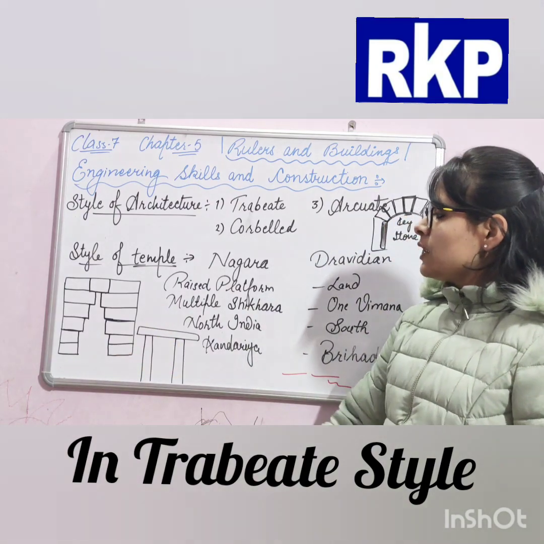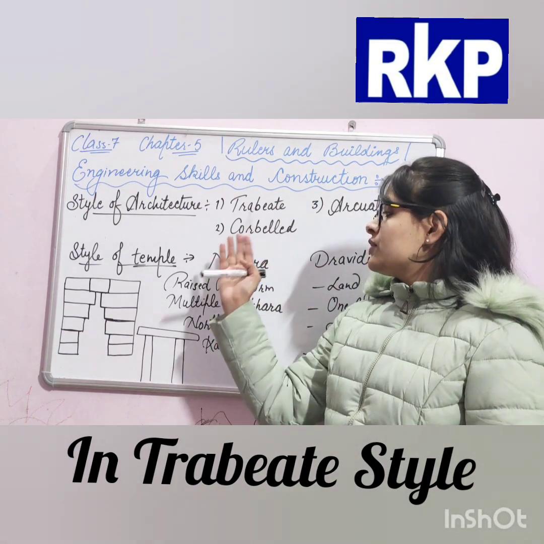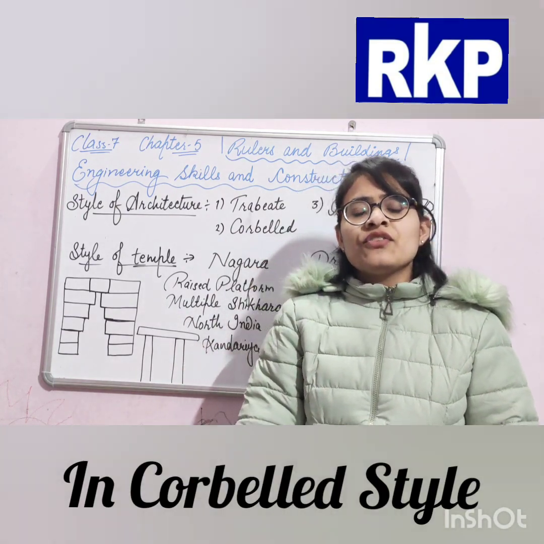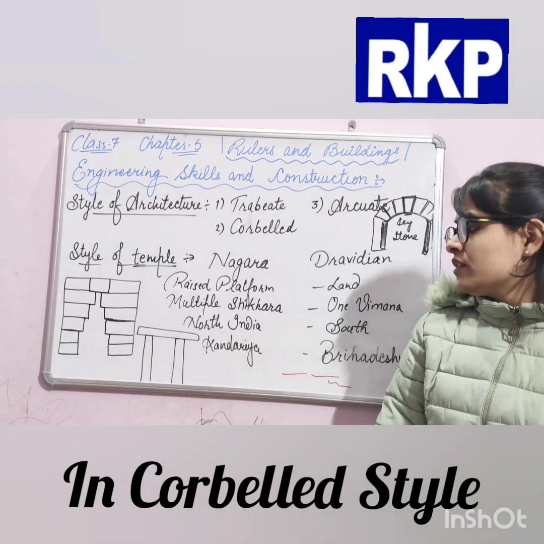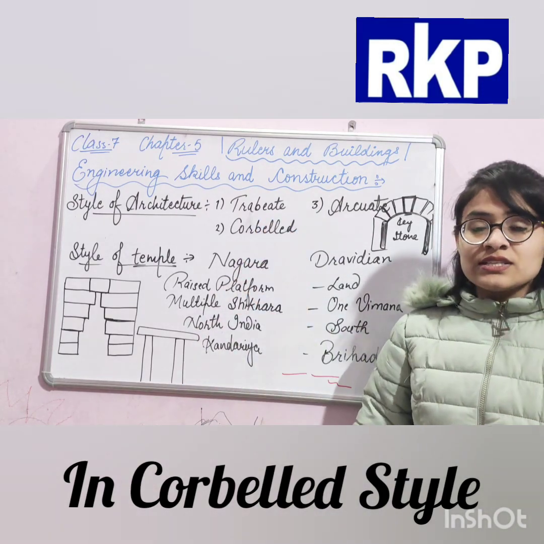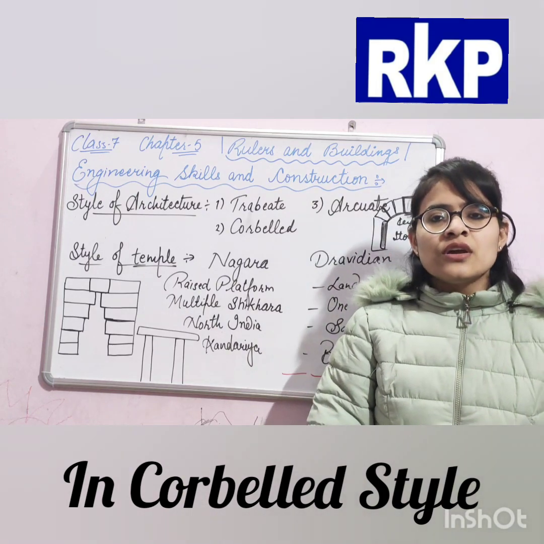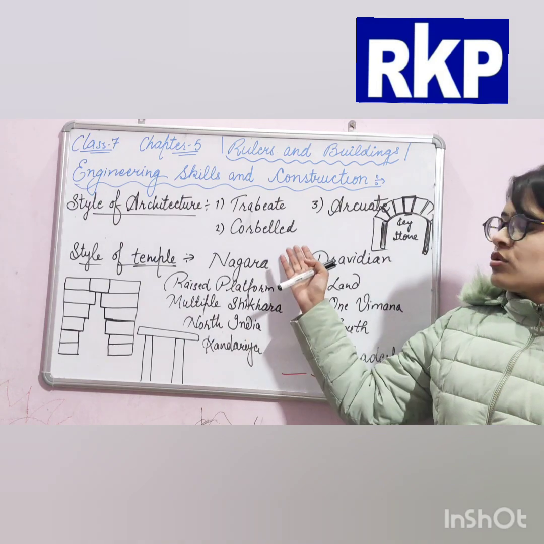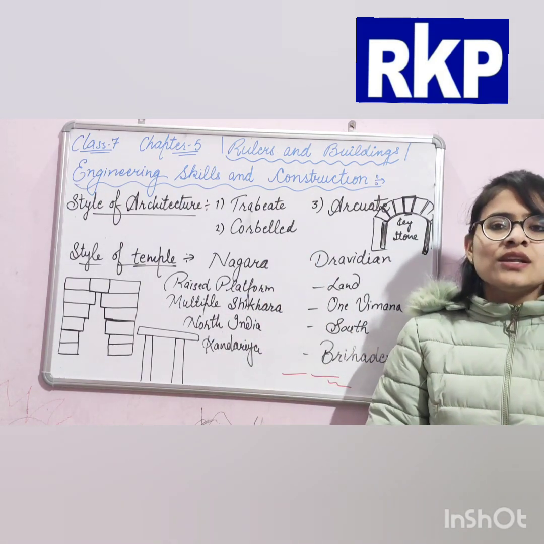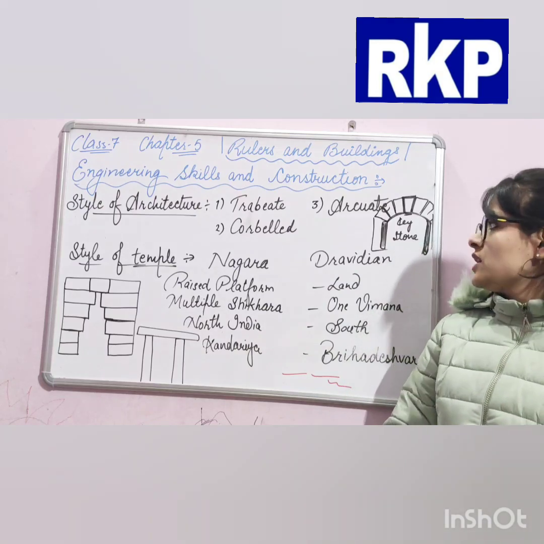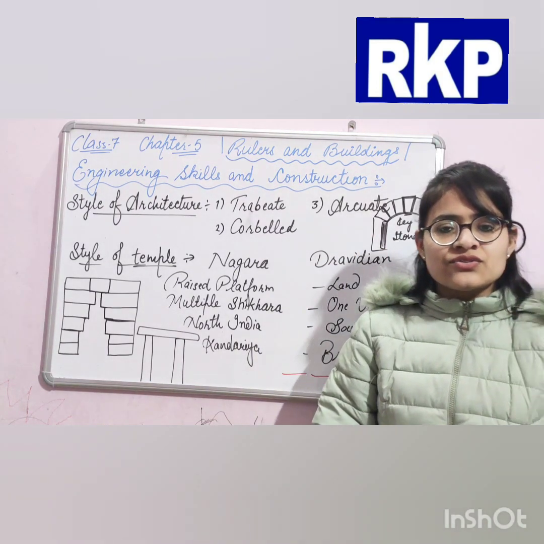This type of corbelled style, or trabeate style, was famous and used between the 8th to 18th century. In the trabeate style, we can still see buildings now, but the corbelled type of style was increasingly used between the 8th to 18th century. It means in the medieval history period.